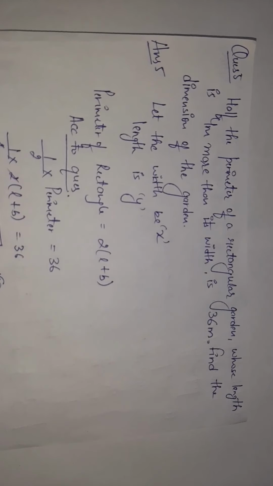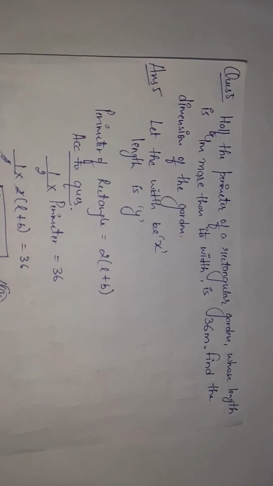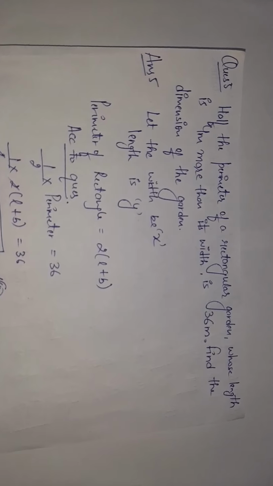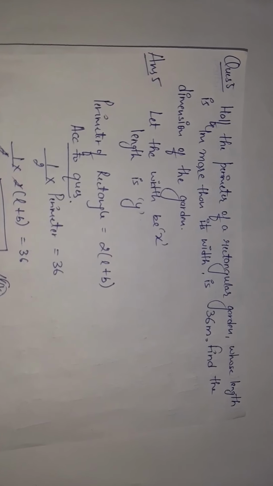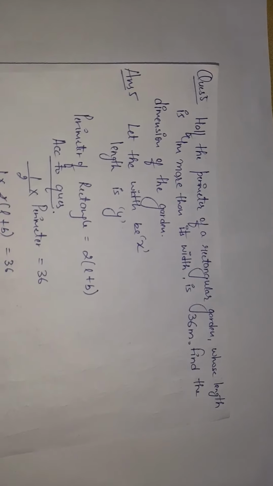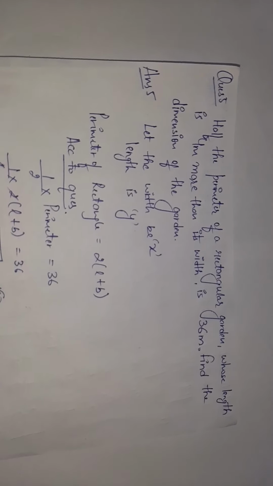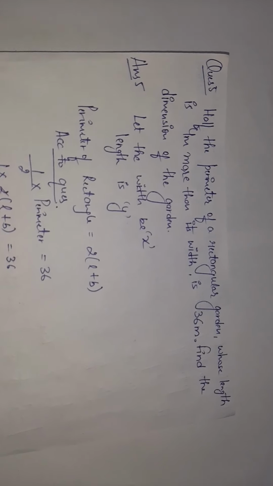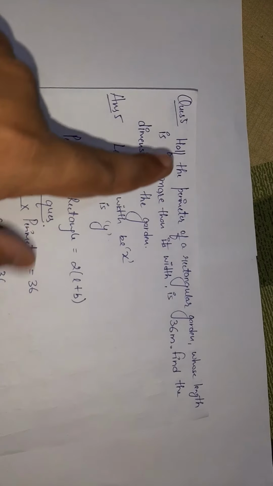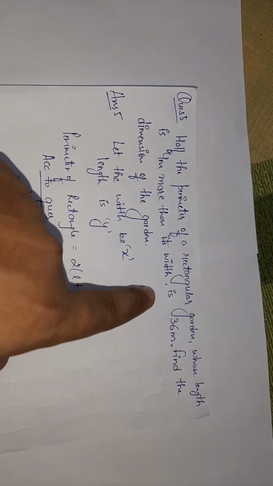Now see question number 5, the word problem. Half the perimeter of a rectangular garden whose length is 4 meter more than its width is 36 meter. Just read this question once again. Half the perimeter of a rectangular garden is 36.